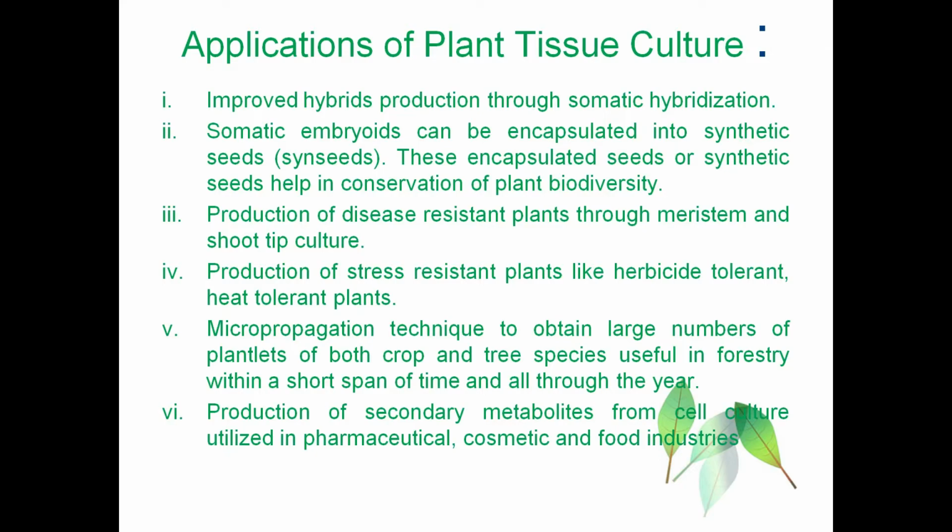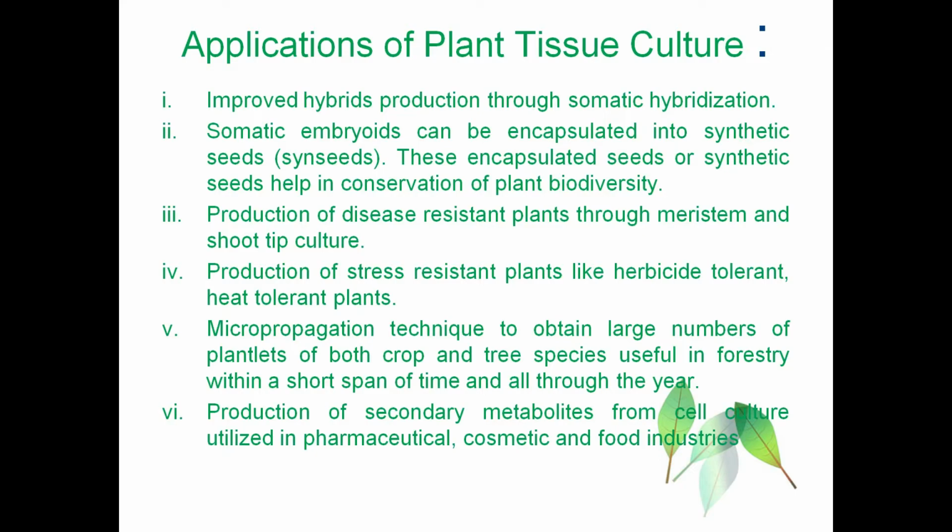When the plant is totally infected by any pathogen, a few cells taken from the meristematic cells and the shoot tip can be cultured in plant tissue culture, and these can be used to produce disease resistant plants. Production of stress resistant plants like herbicide tolerant and heat tolerant plants also can be done through plant tissue culture.